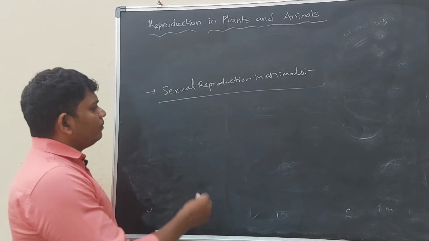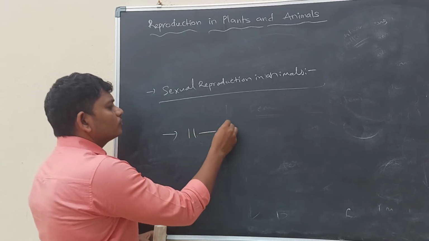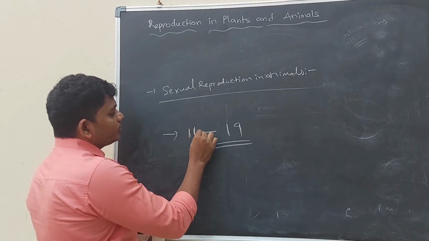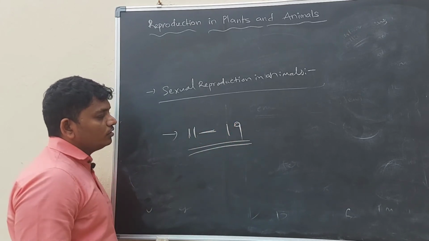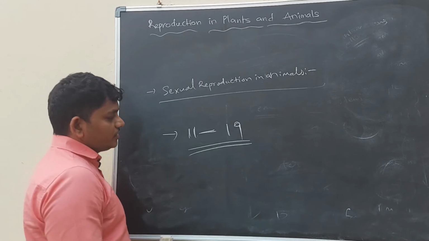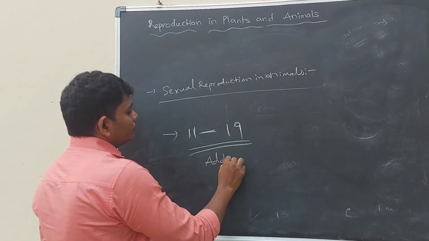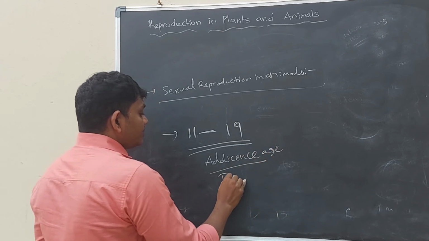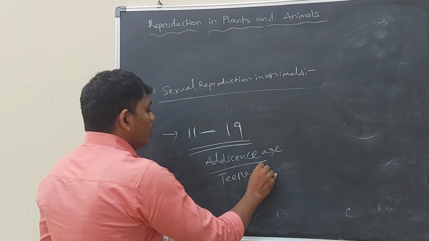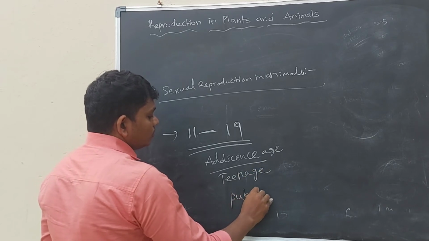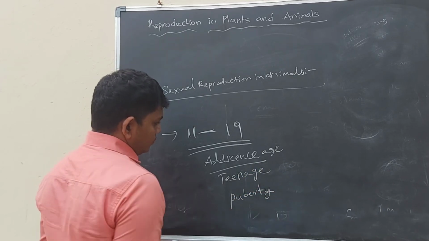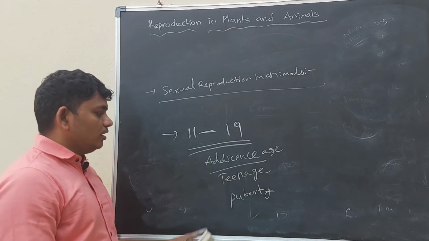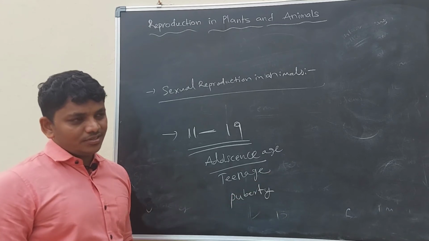For example, if the organism is between 11 and 19 years old, this is called the adolescence age, or teenage, or puberty age. The 11 to 19 years age is called adolescence age, teenage, or puberty age.